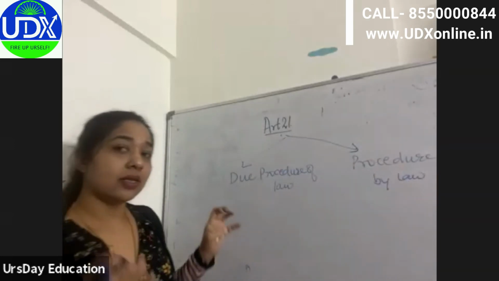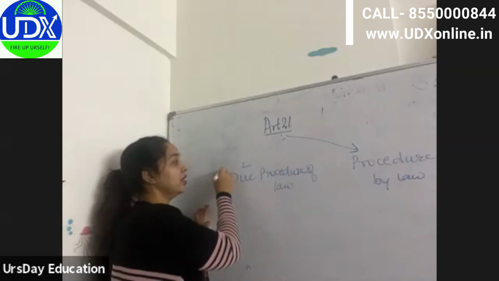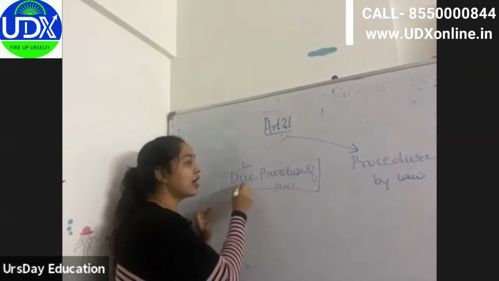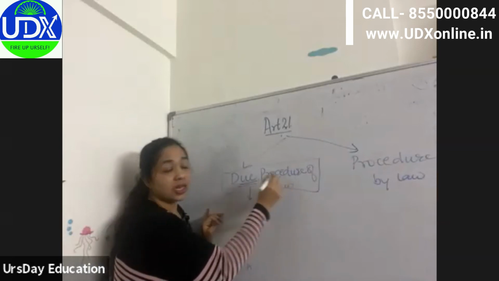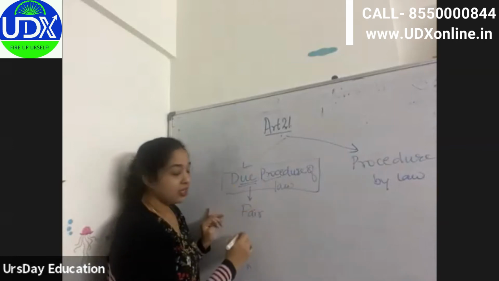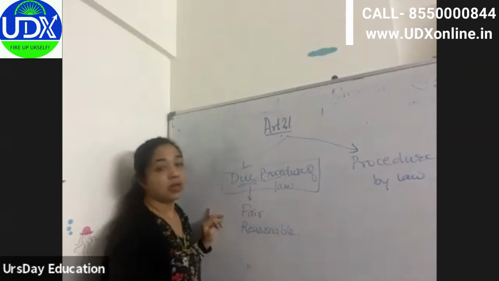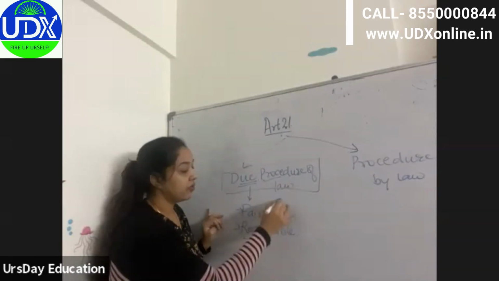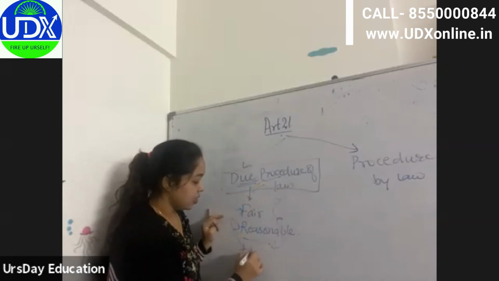Now, actually, the father of our constitution, B.R. Ambedkar, he wanted to put the same wording as due procedure of law. Why? Because due means any procedure that the government is putting should be fair, should be reasonable, and if it is not fair, not reasonable, then we cannot call it due procedure, and just.